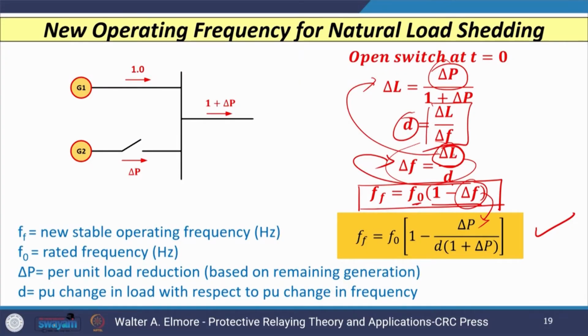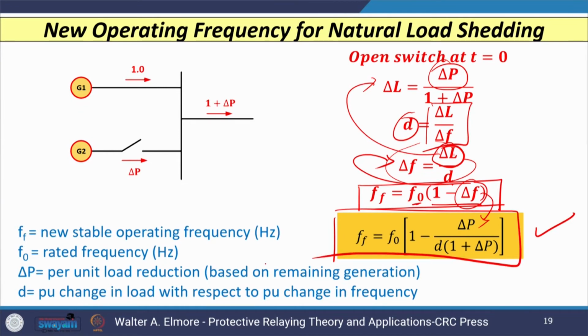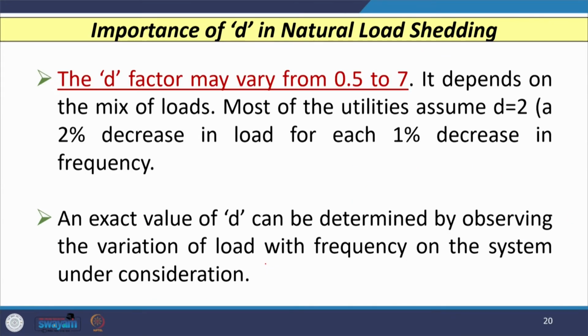Here, the D factor which is in the denominator of this equation plays an important role. Normally its value varies from 0.5 to 7, and its value depends on the mix of loads. Most utilities will consider the value of D equal to 2, which indicates a 2% decrease in load for each 1% increase in frequency.